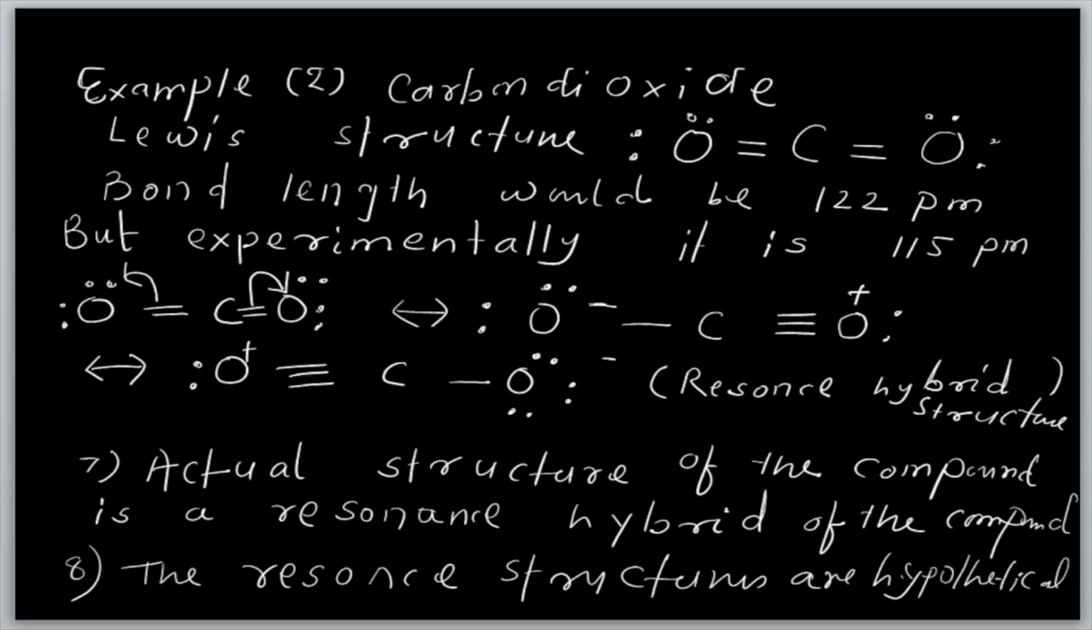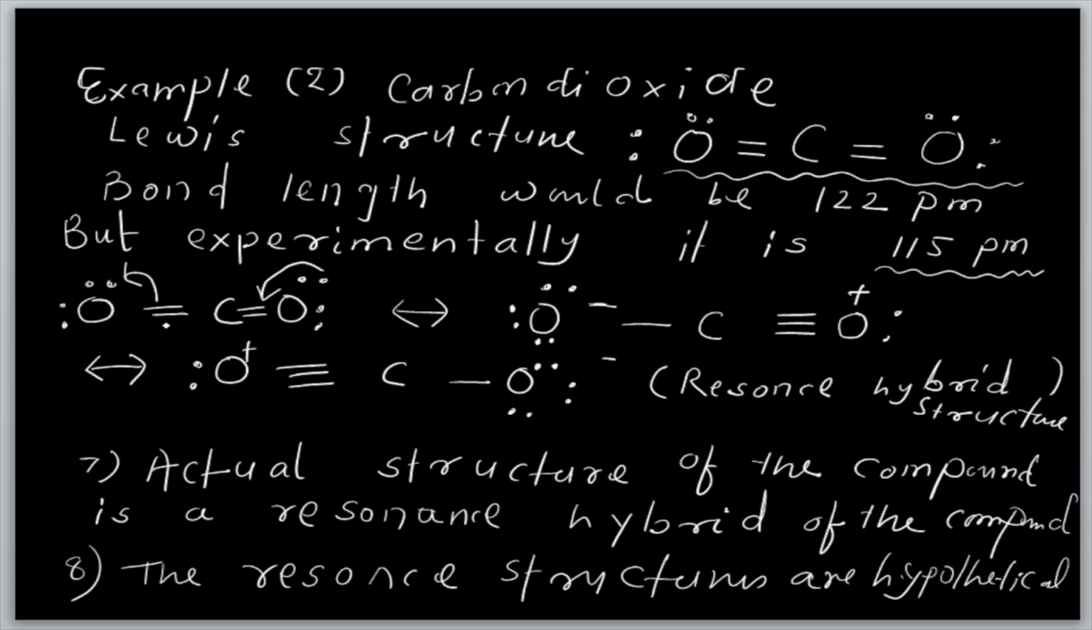Now see the second example, that is carbon dioxide. Here is the Lewis dot structure, where there are two pairs of electrons on oxygen, on the left side and the right side also, with two double bonds and the carbon in the middle. The bond length would be 122 picometer, which is theoretical, but experimentally it is found to be 115 picometer. Now then, what is the resonance structure of carbon dioxide?